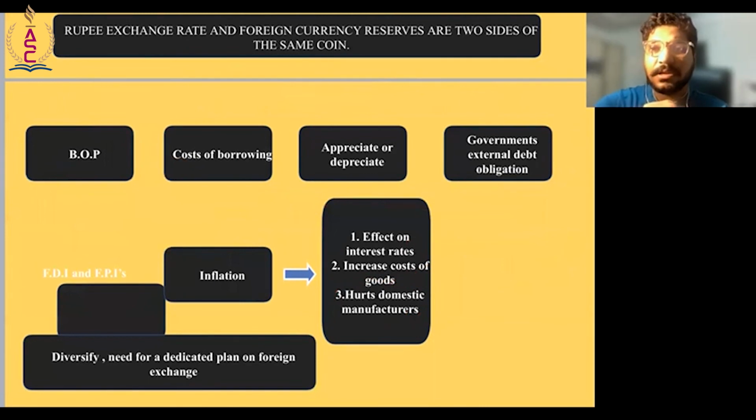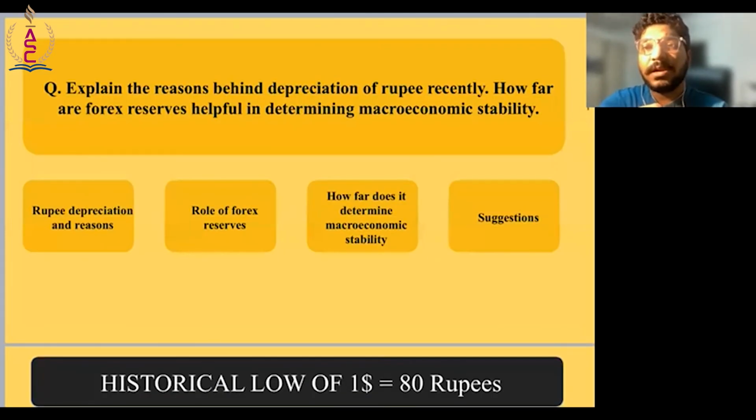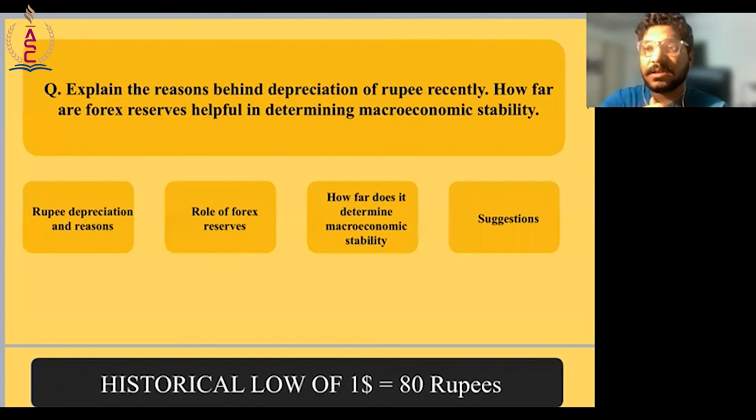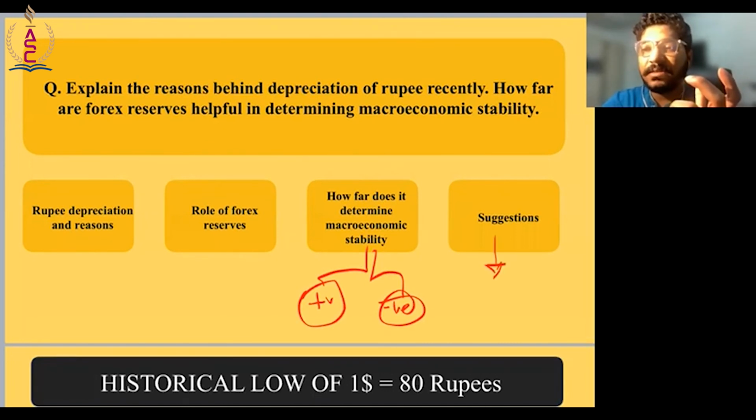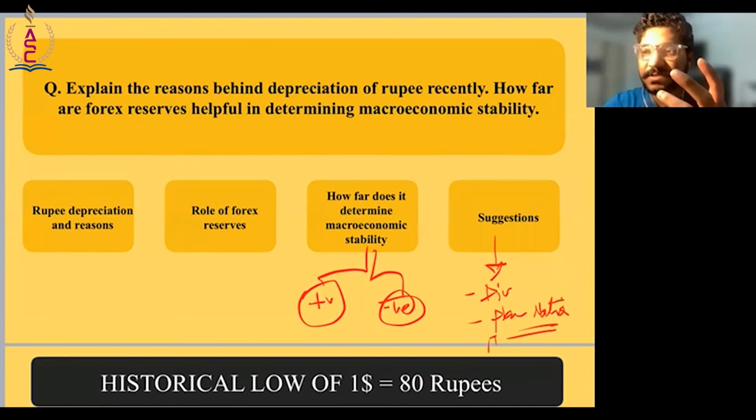Now, we'll just have a quick look at it. The reasons behind the depreciation are covered. The role of the forex reserves is also covered, and how far it determines macroeconomic stability. We have seen both sides, the positives and the negatives, right? And then we also suggested that we need to diversify, and that we need a separate national level plan for managing forex reserves.